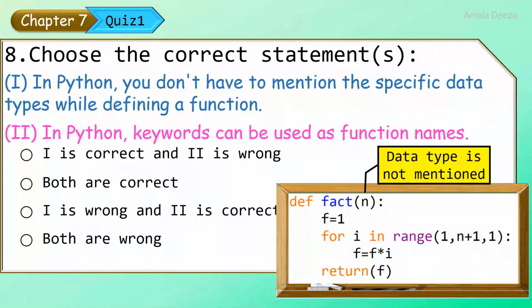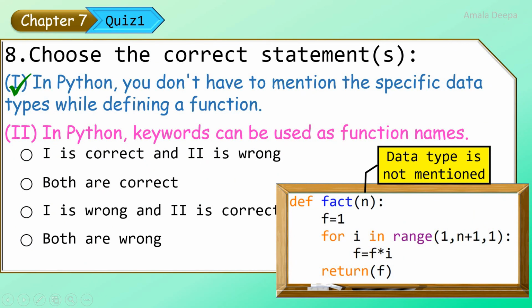A data type means whether the parameter is an integer or string or a character or float. The data type is not mentioned. So look at the first statement. In Python, you don't have to mention the specific data types while defining a function. So the first statement is correct.